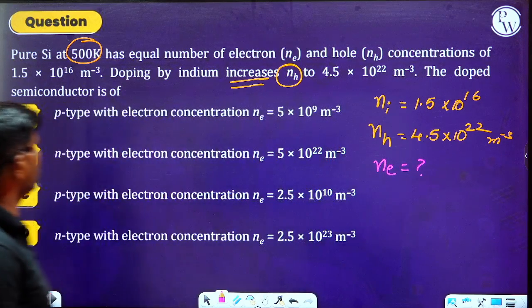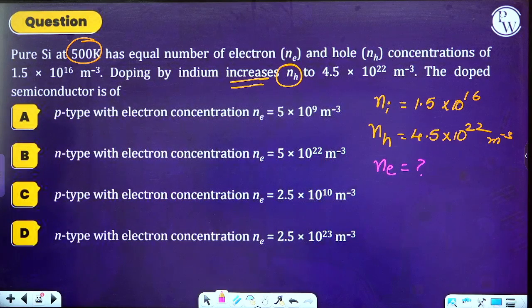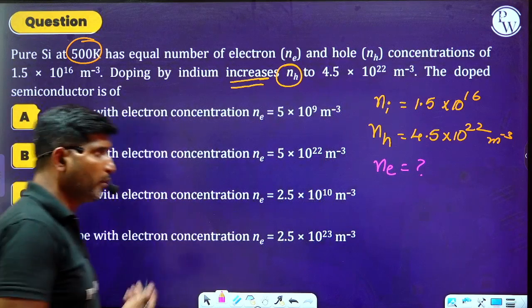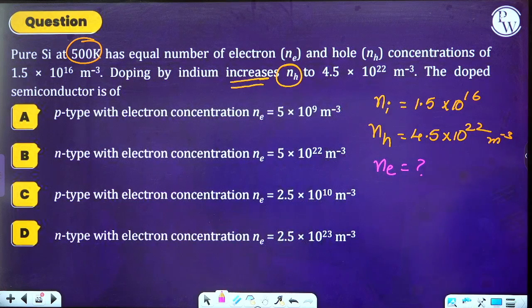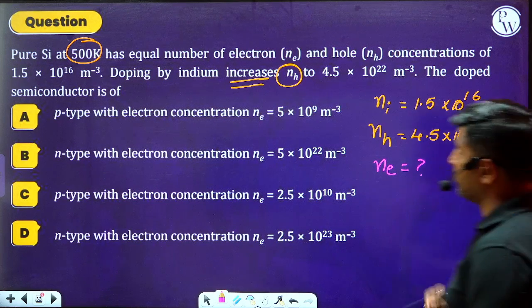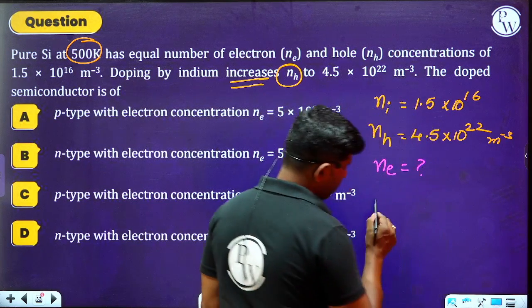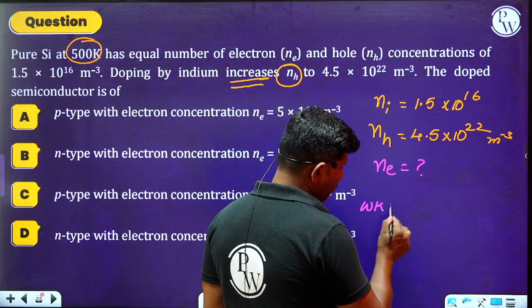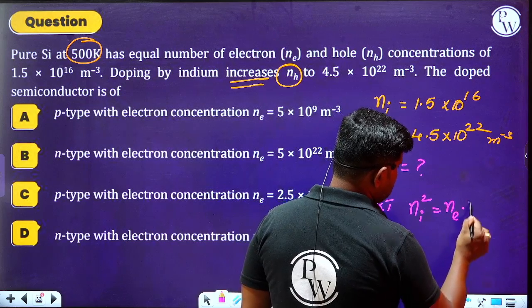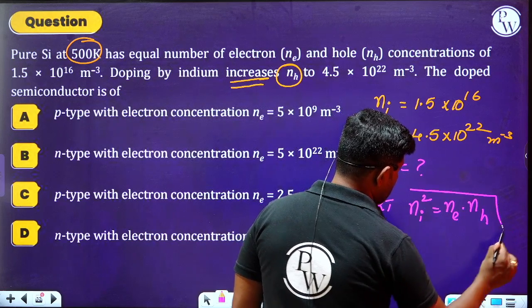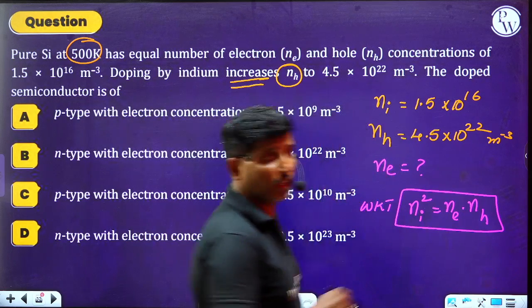What is NE here? And we have to be very clear. Whenever the hole concentration is increased, we should be very clear, it must be a p-type semiconductor. So to answer this question, we have to learn that. See here, Ni square must be equal to Ne into NH. Ni square is equal to Ne into NH.